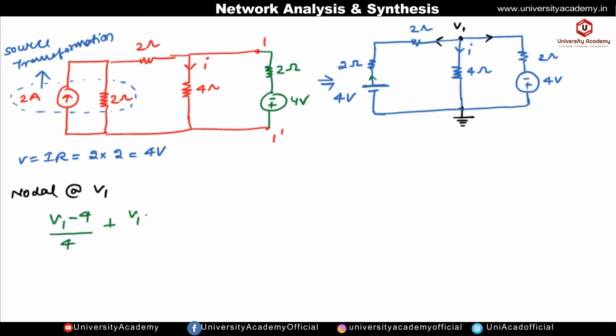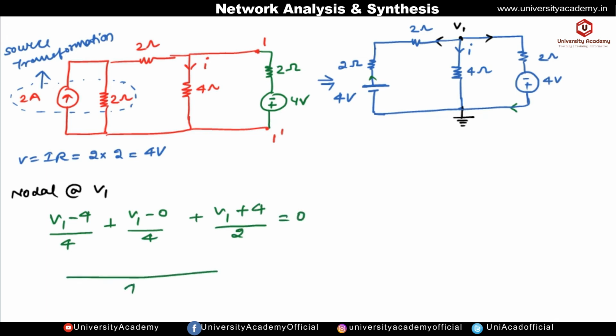V1 minus 0 by resistance is 4 ohm, then V1. So now the current we have marked in this direction, and the 4 volt is having positive terminal downward, so it will also give the current in this direction. So both the currents are in the same direction, so it means this 4 volt is supporting our current. So if it supports then plus, and if it opposes then minus, and resistance in this path is 2 ohm, so this is equal to 0.